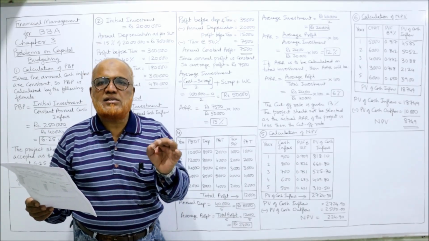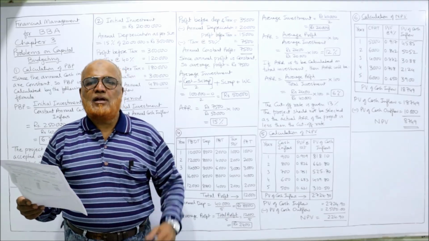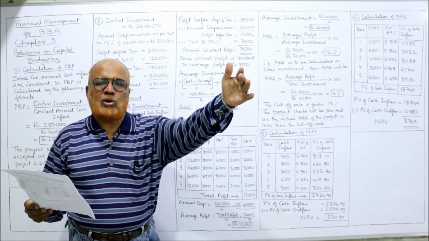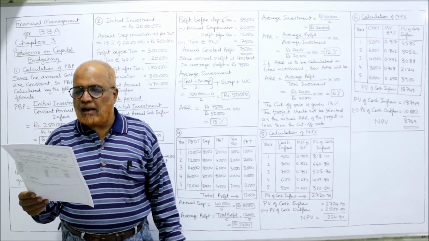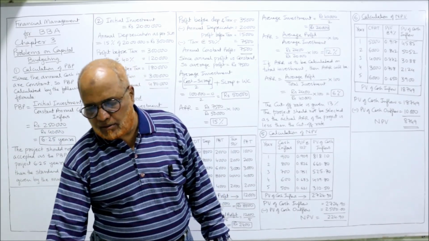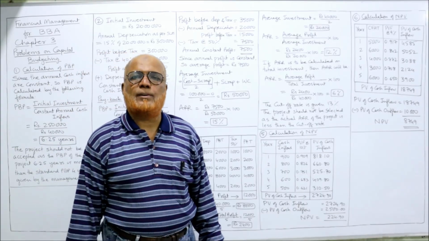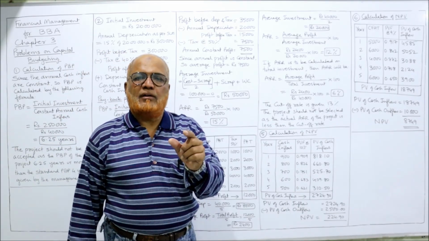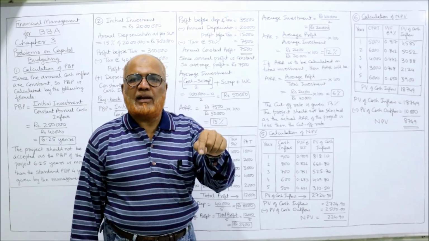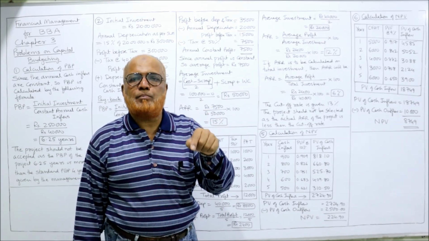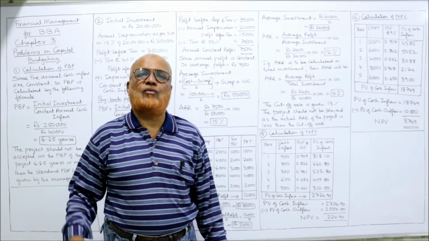This is the discounting rate. The future cash inflows should be discounted at 10% and calculate the NPV for the given project. Now carefully you see. NPV, net present value. The formula is present value of cash inflows minus present value of cash outflow.